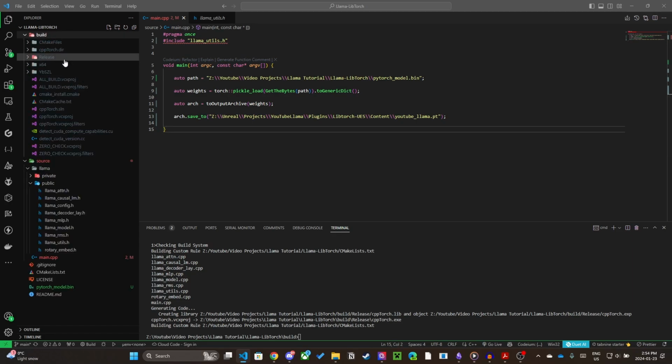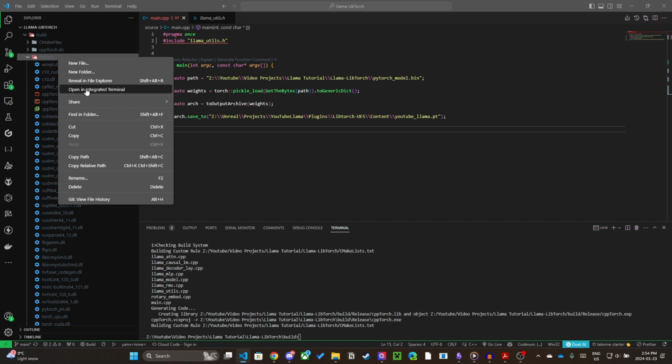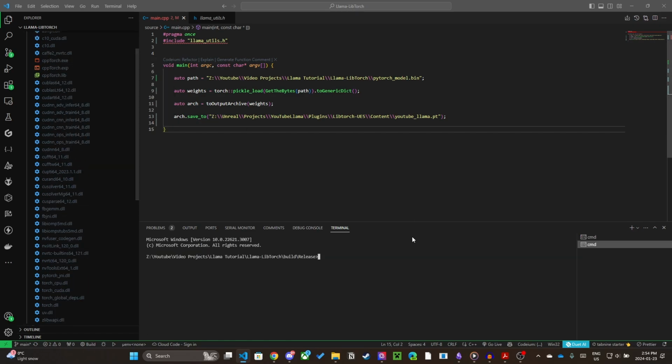After the project is built, the exe will be located in the release directory. We need to run cpptorch.exe to convert the weights.